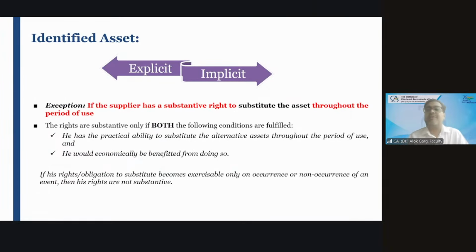For an asset to be an identified asset, two conditions should be satisfied. The asset has to be explicitly or implicitly written in the contract, mentioned in the contract, covered in the contract. Have you seen any lease contract, rent agreement? Yes, sir. Rent agreement you have seen.